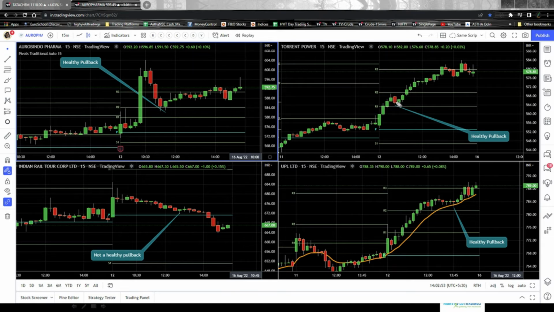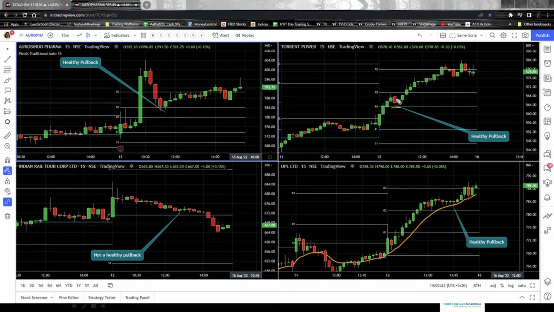What matters is where is the next resistance and where is the support. Depending on that, you can decide whether this red candle is a pullback or not. In this example, of course, it is a pullback candle because it has come very close to the support level, which is R1 here.